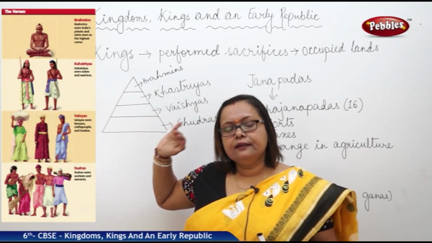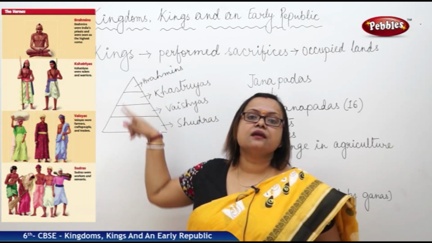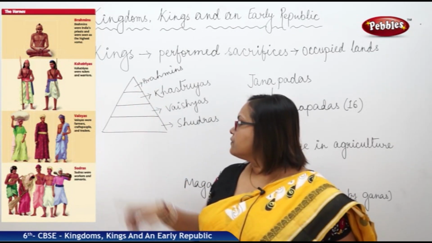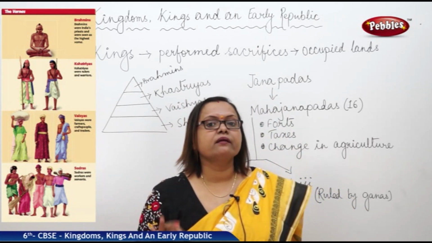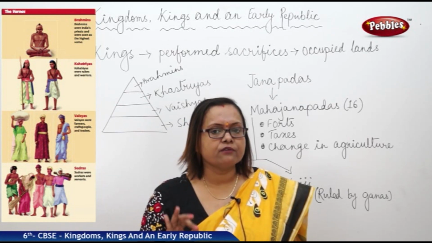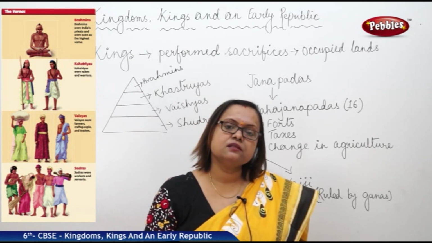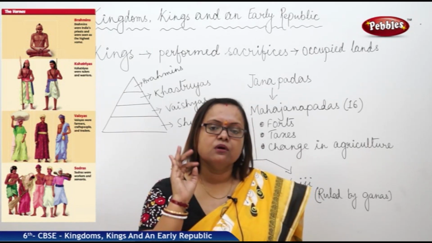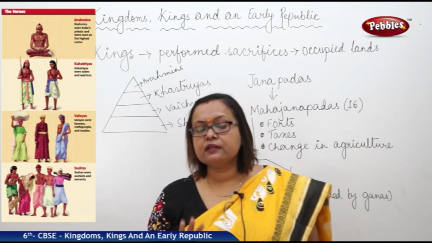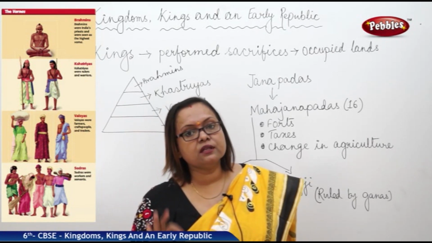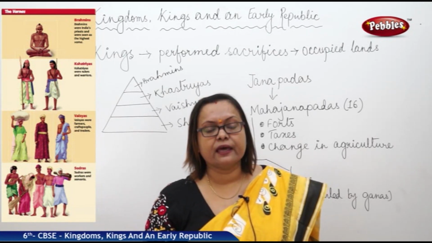The rest, the entire common people who were serving these 3 classes, were considered as Shudras. They were more in number, and all women were considered as Shudras. They did not have any chance to get any hierarchy in the society, because they were only given work to perform household chores and to serve these three classes. They didn't have any liberty as such, not even in the king's family, as we have seen.